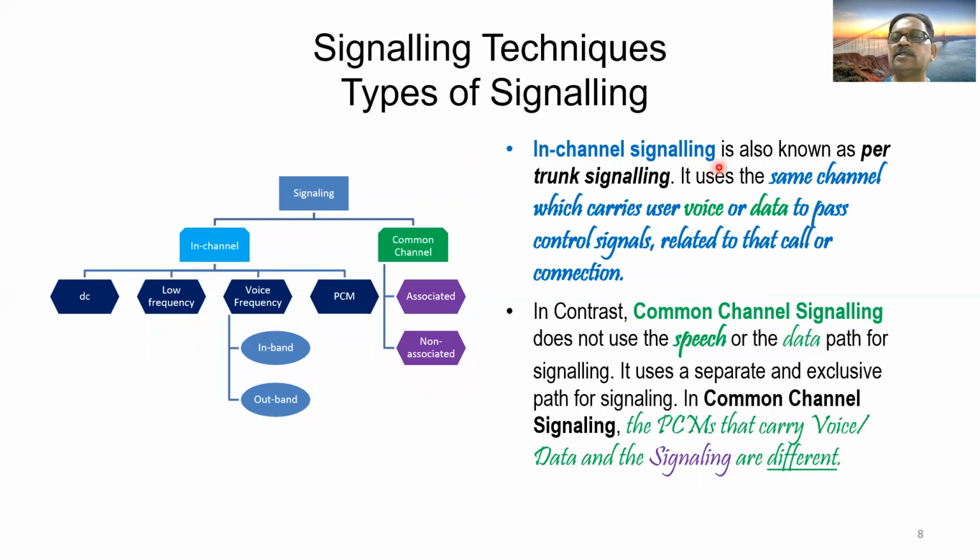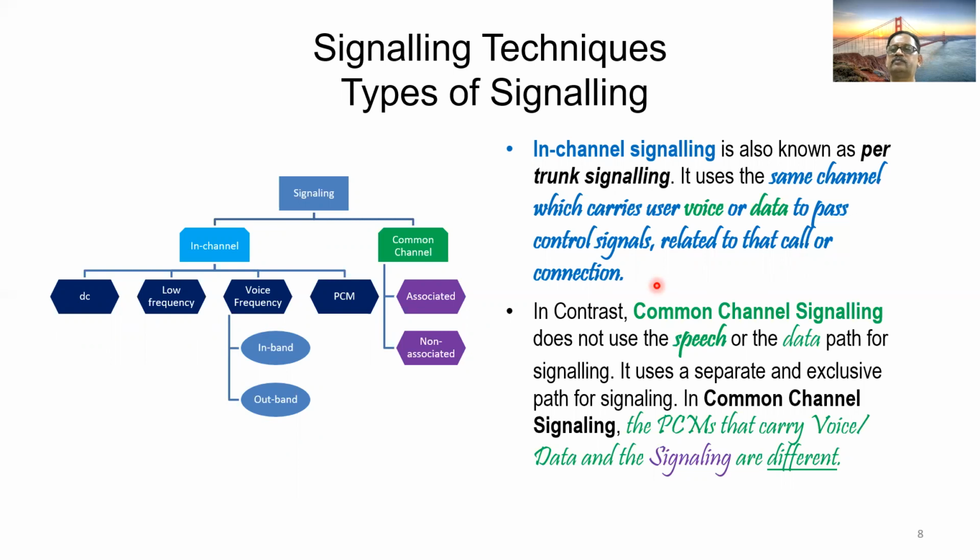In-channel signaling is also known as per trunk signaling. It uses the same channel which carries user voice or data to pass control signals related to that call or connection.